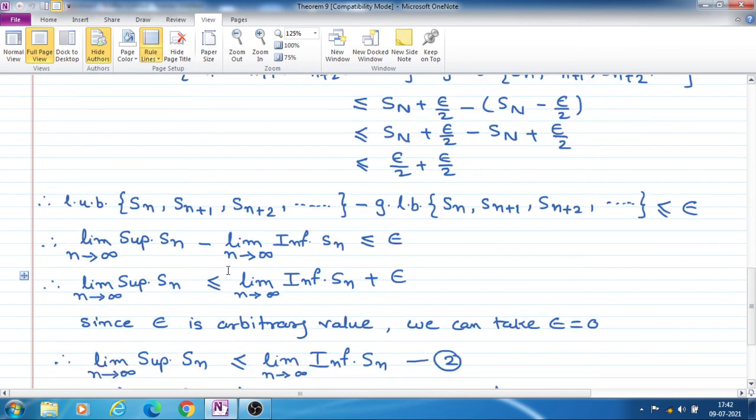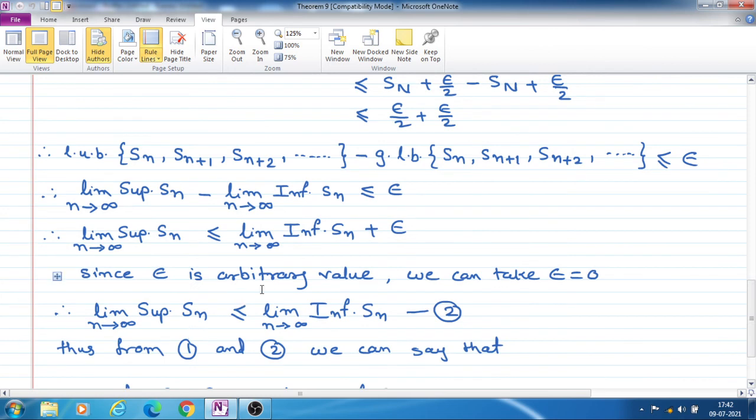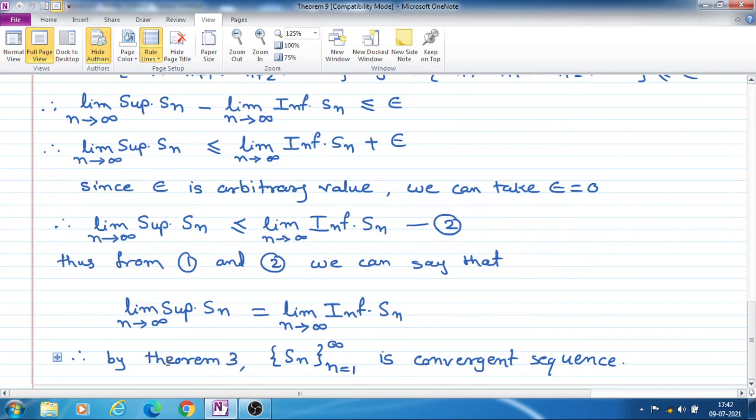Therefore if we transfer this limit inferior to the right hand side, then limit superior is less than or equal to limit inferior of S_n plus epsilon. Now this epsilon is a very small arbitrary number, so we can take it as 0. Therefore limit superior is less than or equal to limit inferior plus 0, means only limit inferior. Therefore we have shown that limit superior is less than or equal to limit inferior.